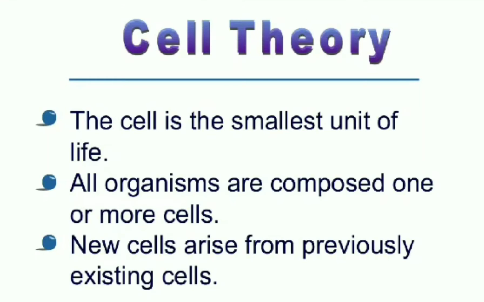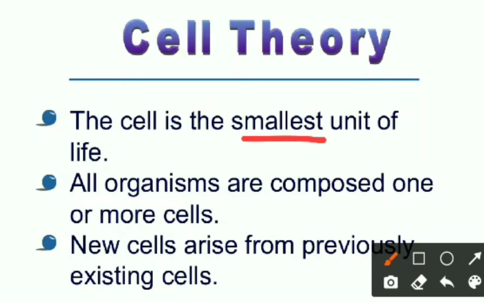First, I will tell you about the cell theory. The cell is the smallest unit of life. Organisms are composed of one or more cells. An organism composed of one cell is called unicellular, and one composed of more than one cell is called multicellular. New cells arise from previous cells, meaning the older cell acts as the mother cell, and the newly formed cell is a daughter cell.